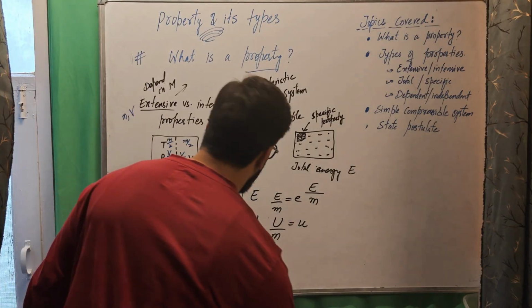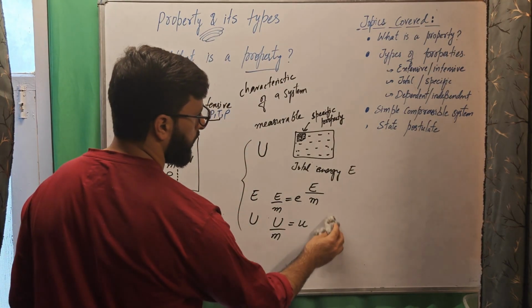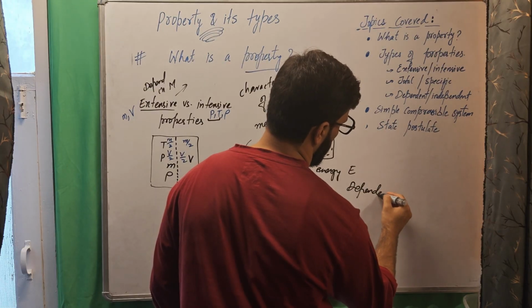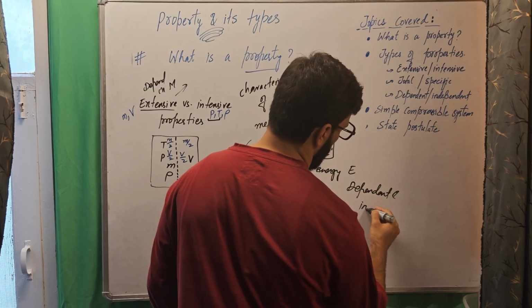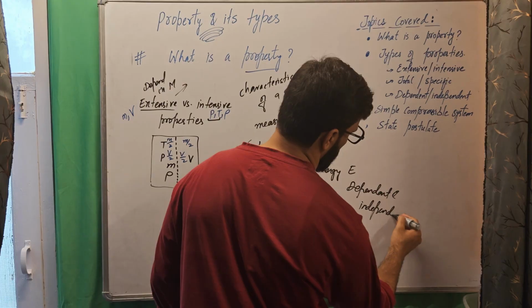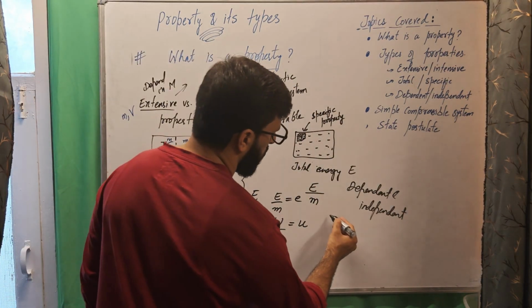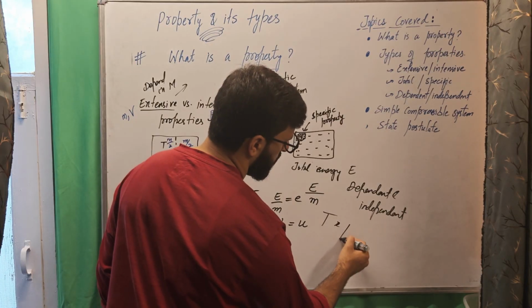Then we have dependent and independent properties. Now, a system may have, say, two properties, temperature and pressure.